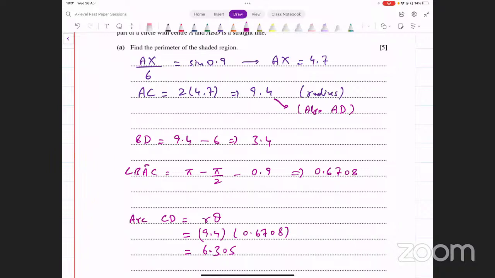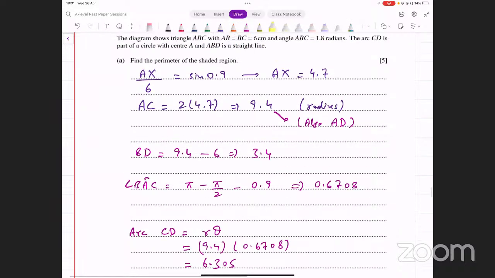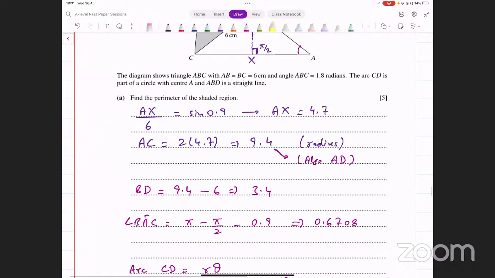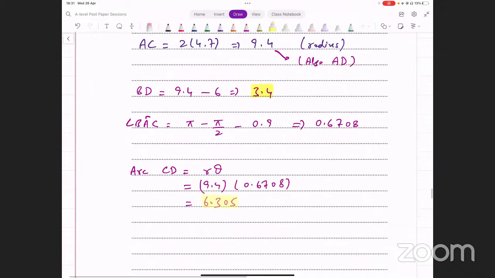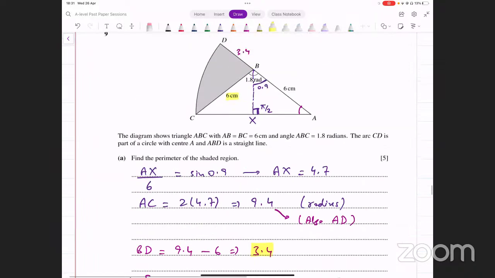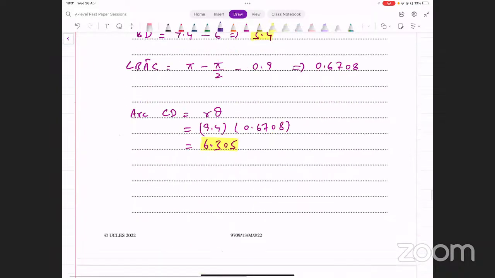Okay, so we have all of these lengths now. इन सबको add कर लें. एक आपके पास 3.4 आ रहा है. This is one length. ये 6.305 आ रहा है. और एक 6 आपको length पहले से पता है. एक side BC. इन सबको add कर लें and see what that gives you.